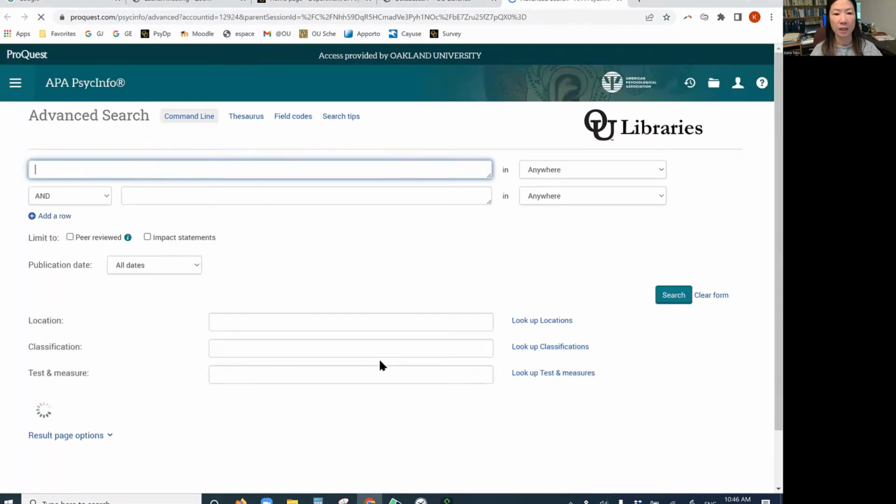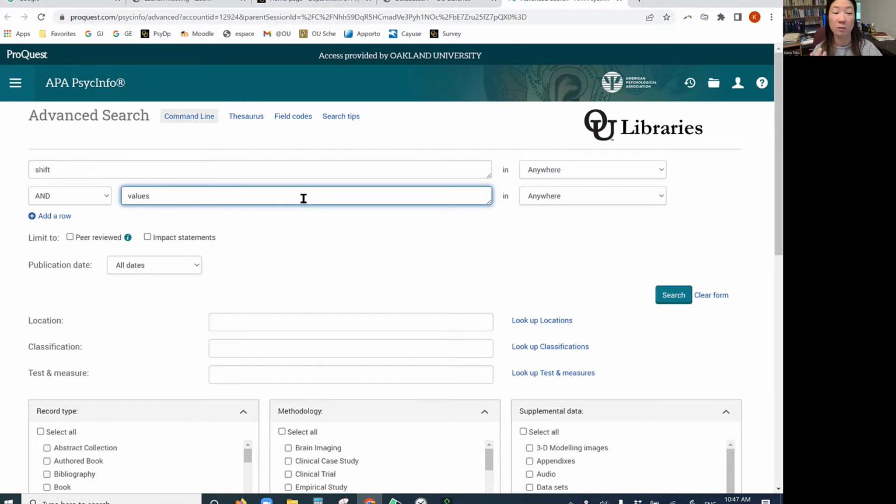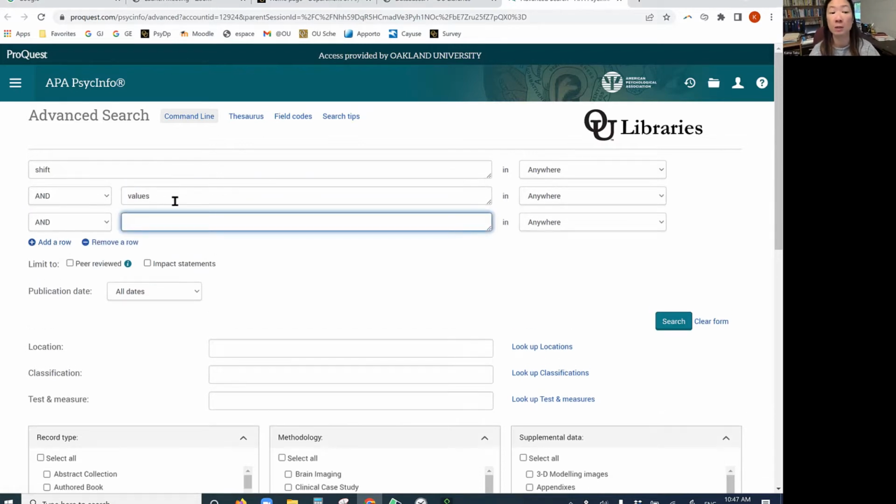Because if we already know the topic that we are going to focus on, then we can easily put some keywords here. For me, I haven't really decided yet, but I know I want to find something about shift values or attitudes, because I'm interested in how human beings experience some kind of transformative changes with or without experiencing life crisis. So I just put shift values, and those are my keywords.